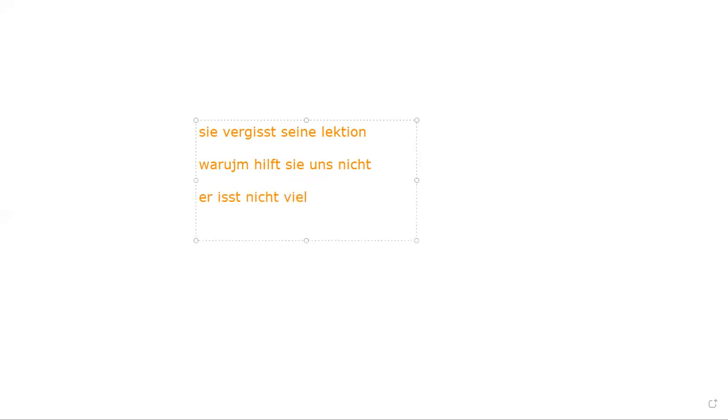He forgets everything. Er vergisst alles, everything. She helps everybody. Sie hilft jeder. Jeder is everyone.